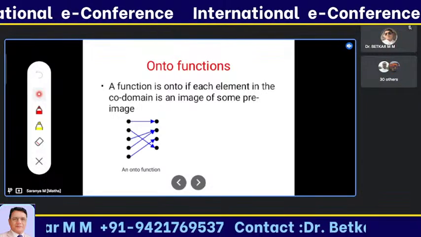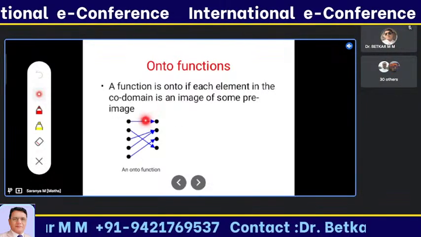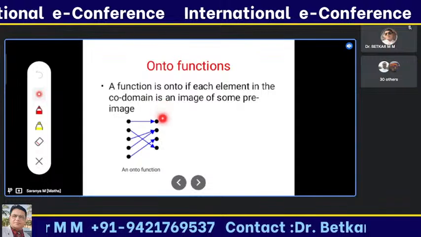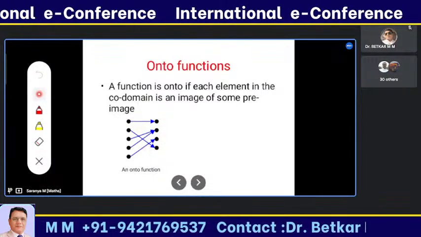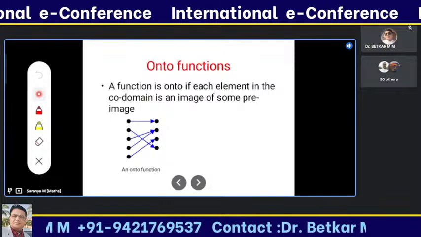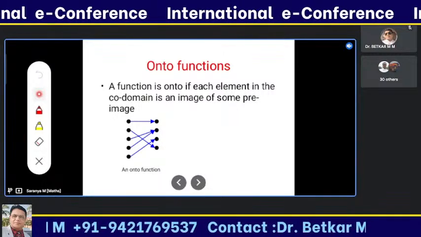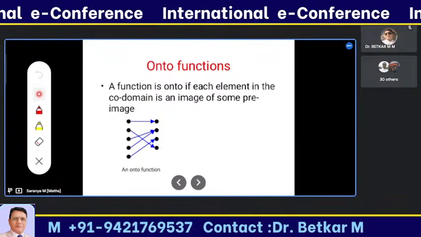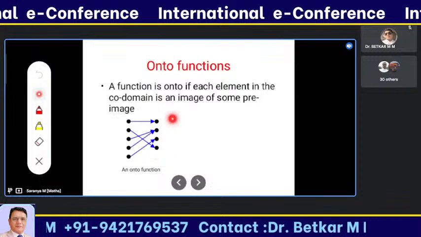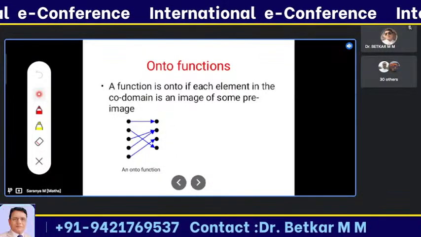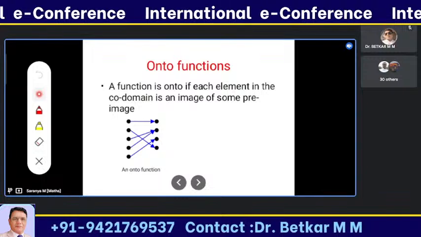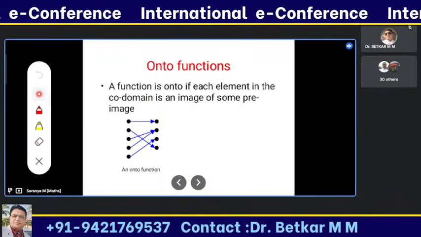See the example. Here we have to consider the codomain set. Every element is mapped with the domain set. Okay, it has at least one element. It may have more than one element also. We see every element is mapped and every element has at least one pre-image. See, this condition is satisfied. It is an onto function.